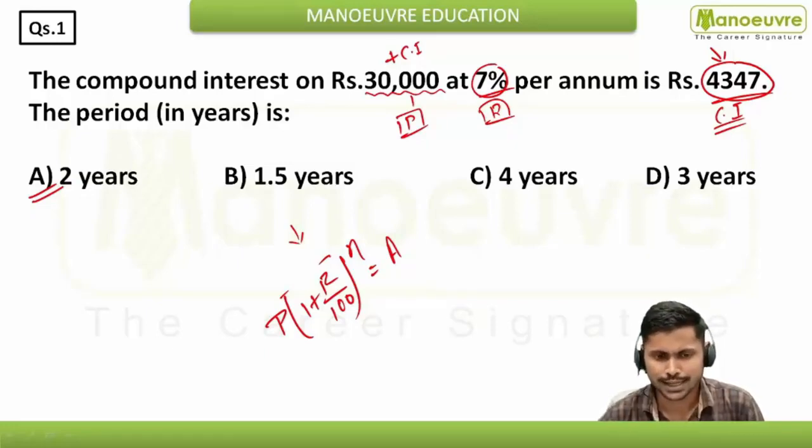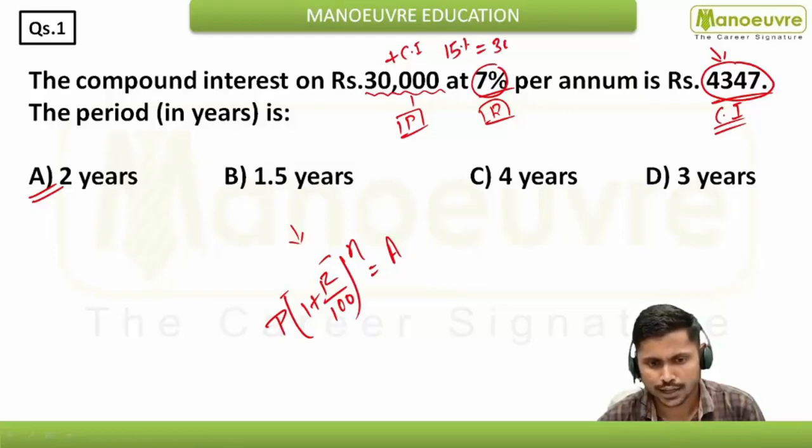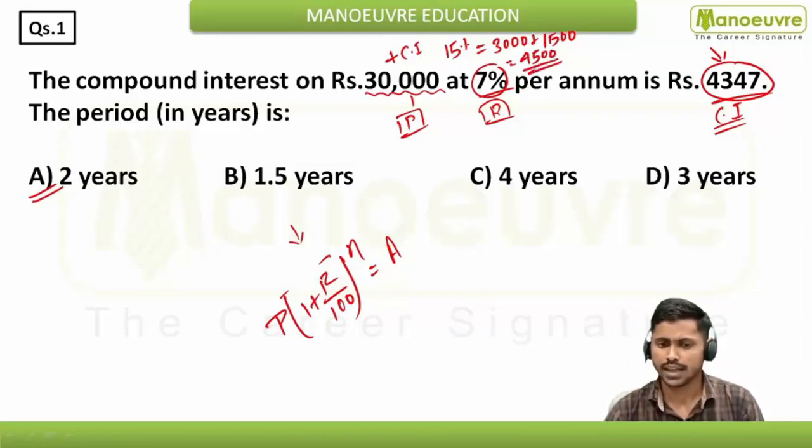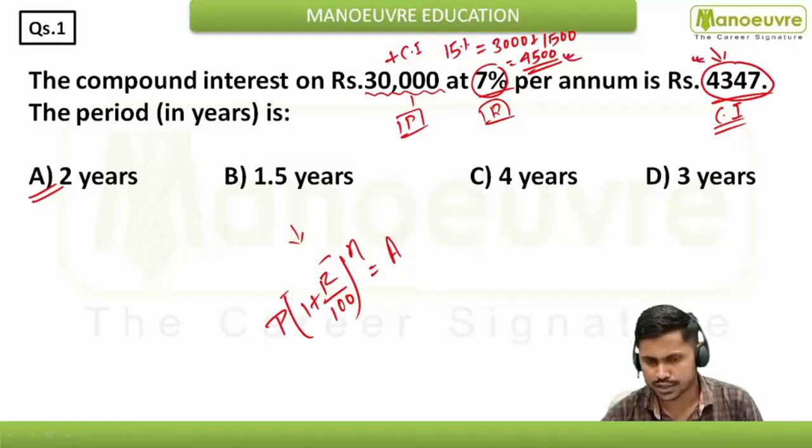So in total, I can say 15% will be nothing but 3,000 plus 1,500, which would be nothing but 4,500. Which is nearby this 4347, means slightly less than this. So of course you will say the rate percent will be approximately 15% or less than that.